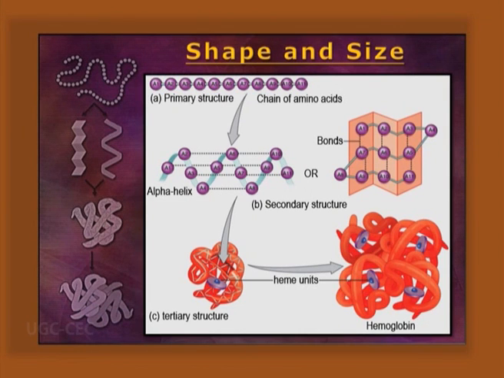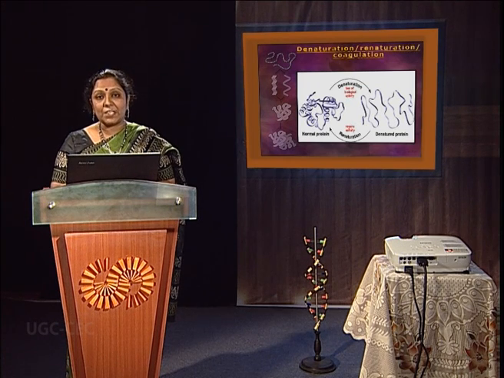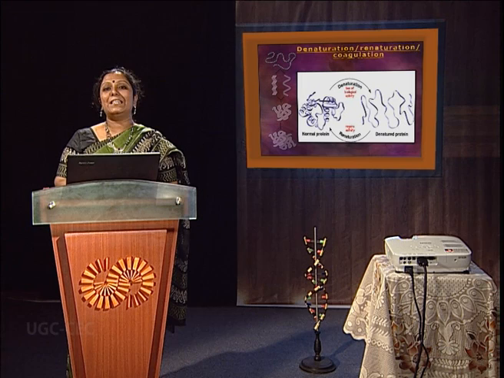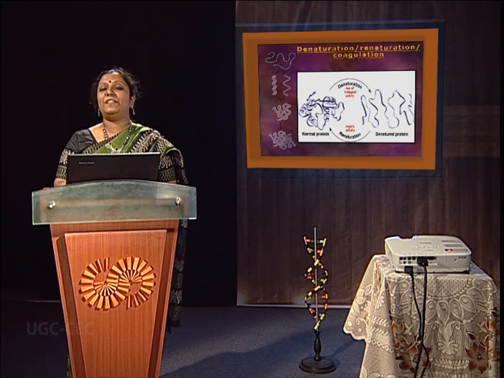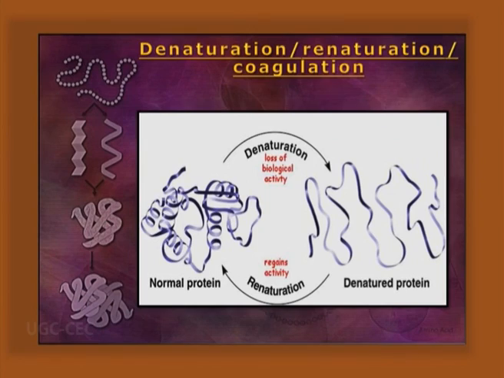Shape and size. The globular proteins are very compact in structure, like hemoglobin, having a 55 angstrom diameter. But flattened, extended fibrinogen proteins are also present. Fibrillar proteins are there. Denaturation. Protein structure and function can be abolished by application of a denaturing agent, and when they assemble they produce coagulation, and the structure can also be regained by renaturation when all those agents are removed.